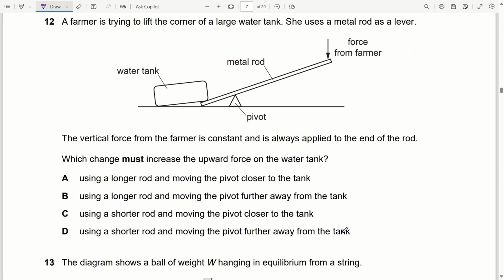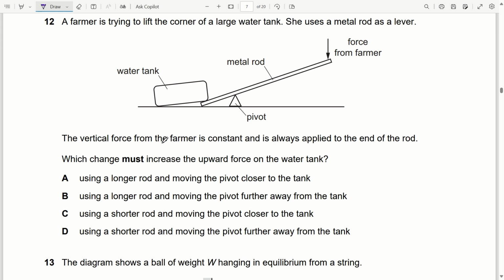Question 12. A farmer is trying to lift the corner of a large water tank. She uses a metal rod as a lever. So picture is given. The vertical force from the farmer is constant and is always applied to the end of the rod. Which change must increase the upward force on the water tank? We know that force can be increased if we increase the magnitude of the force, since here force is to be kept constant.